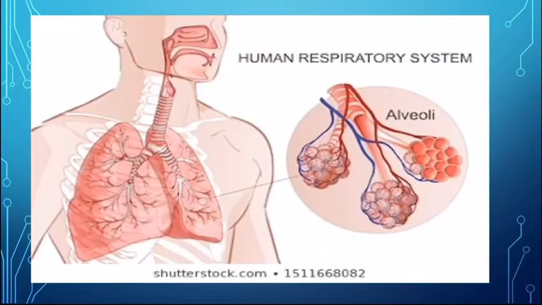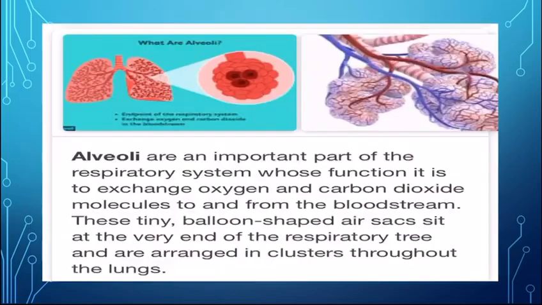This is the human respiratory system, and you can see the alveoli present inside the lungs, responsible for the diffusion of gases. They are an important part of the respiratory system, whose function is to exchange oxygen and carbon dioxide to and from the bloodstream. These tiny balloon-shaped air sacs sit at the very end of the respiratory tree. Respiratory tree means the branches of the bronchioles inside the lungs, and they are arranged in clusters throughout the lung. We cannot count them, they are present in clusters.